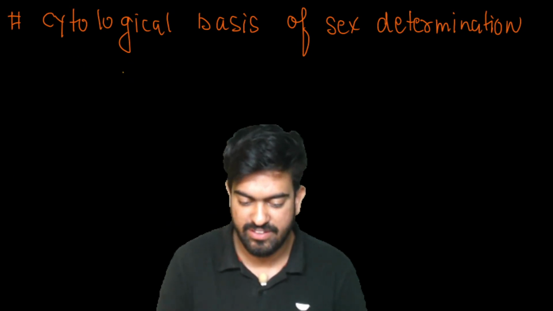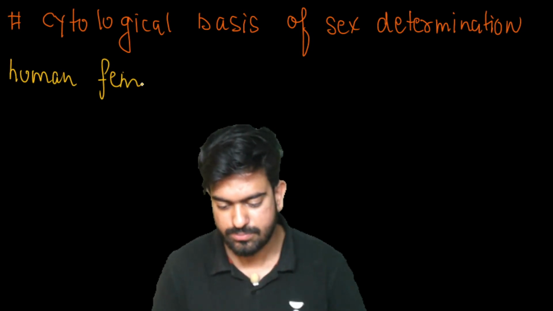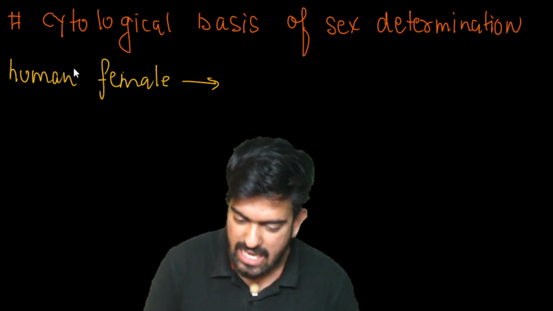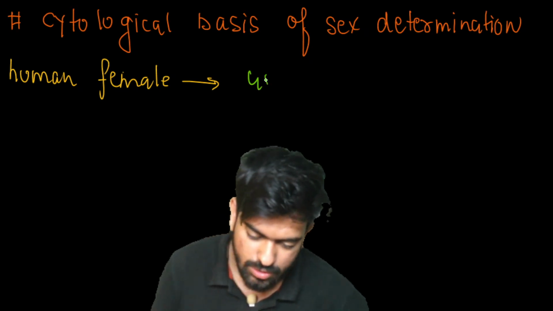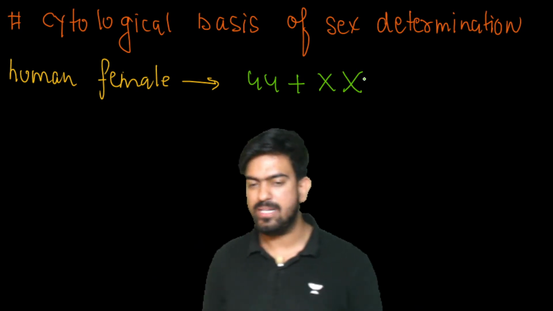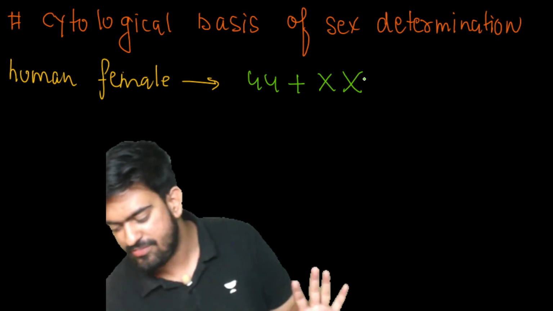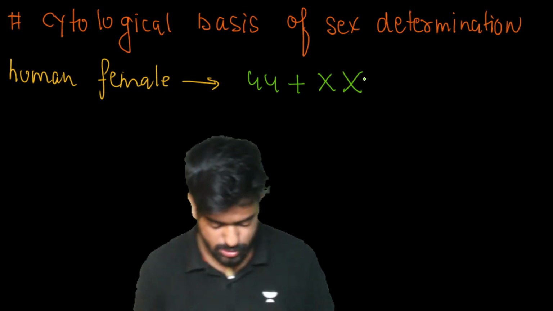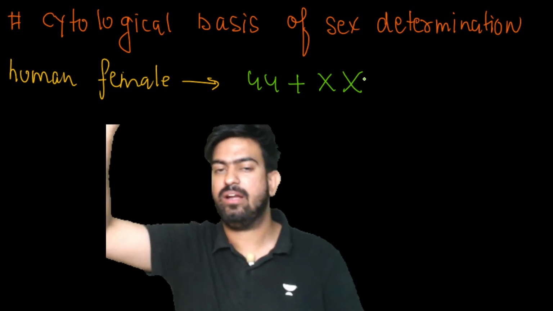Okay, so see here, what happens now? If I talk about the human female, what is the genotype here? We have XX, 44 plus XX, right? Yes. So see what happens now. Only a single X chromosome is sufficient to produce all the characters of a female.